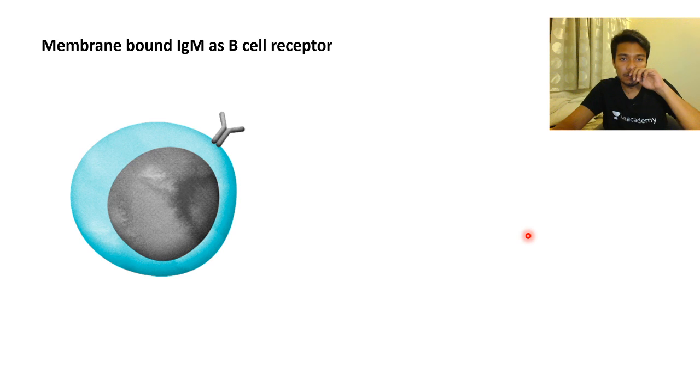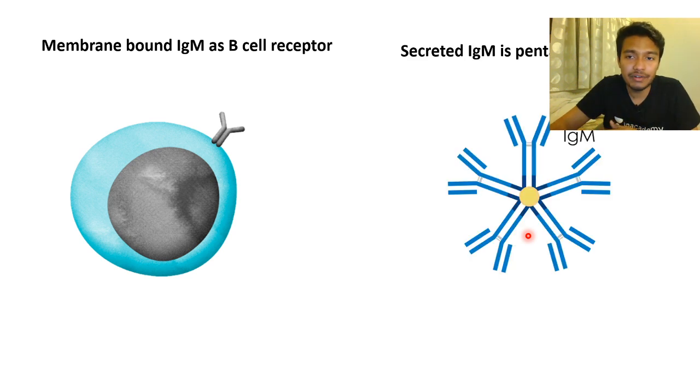Now, membrane-bound IgM is very different from the secreted form of IgM. The secreted form of IgM is a pentamer with a joining chain here. Now, if they ask you in the examination that, okay, if I reduce this IgM antibody under reducing conditions and then run it on a gel, how many bands are you going to see? The answer is 3.